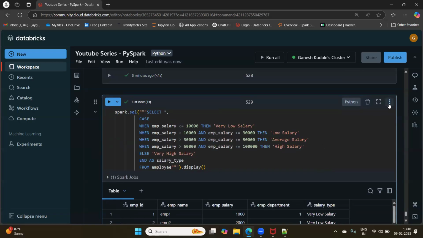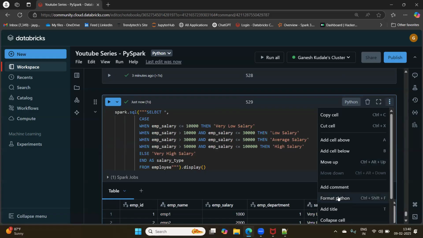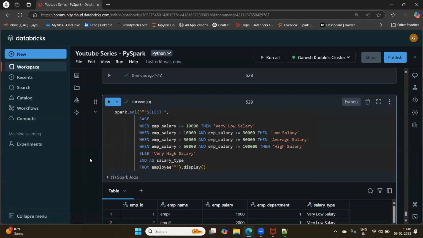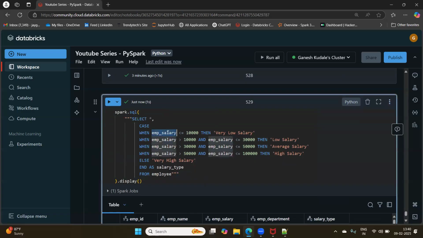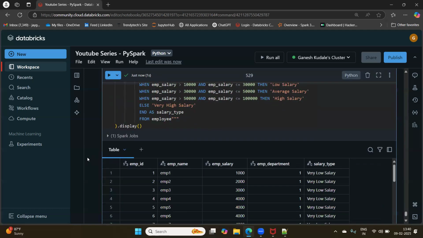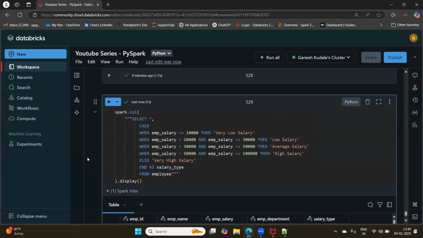So this is how, with practice, you will be able to understand what the error is, right? Because I'm specifying the employee salary column, I'm deriving this salary type column from the employee salary column, but this employee salary is part of which table? This employee table, right? Great. So this is how we learn to solve the errors.